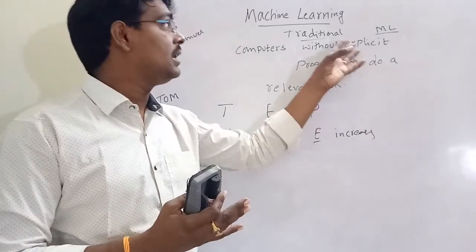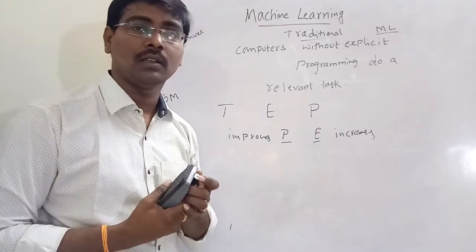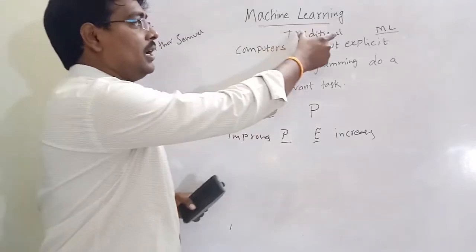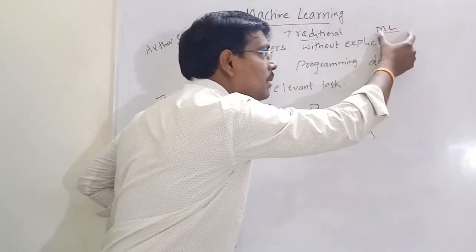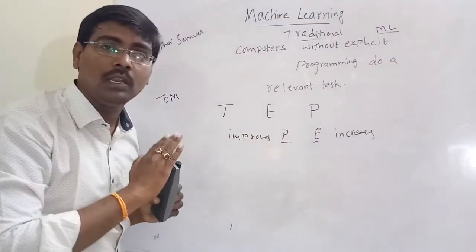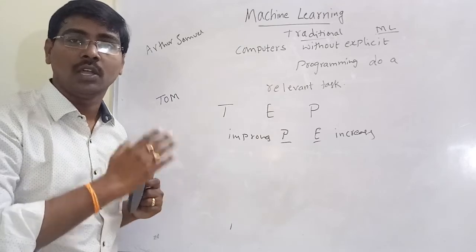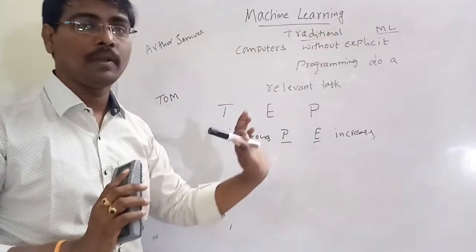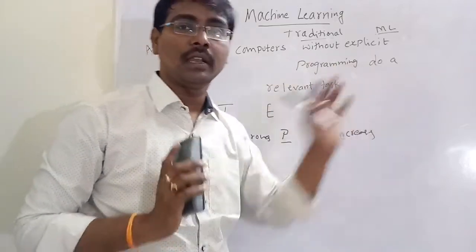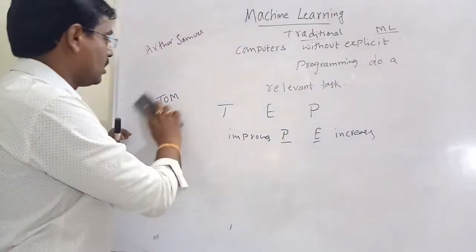How? It is clearly explained in types of machine learning. The main difference is that in traditional computing we have programming instructions to solve a problem, while in machine learning we do not have any explicit programming instructions. This is the main introduction part of machine learning.